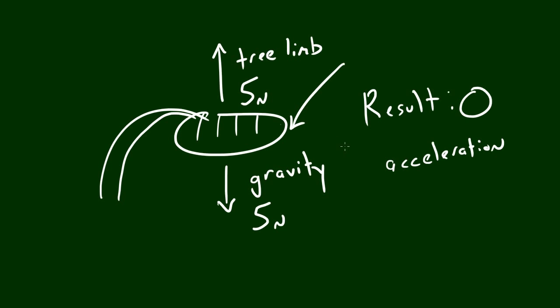So again, like Newton said, a force pair, what you see right here, is what happens when an object has two forces in opposite directions but of equal magnitude, causing zero acceleration. So, of course, if we wanted to get rid of this force pair, what we would do is take a pair of scissors and cut this tree limb, and then the watermelon would, of course, fall to the ground.